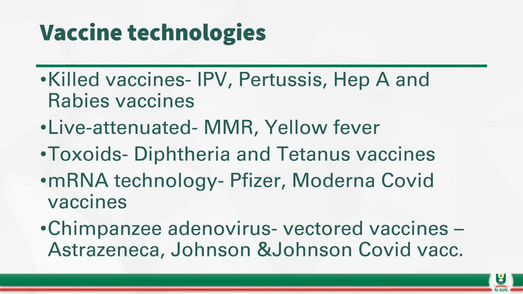Then another one which is also deployed in COVID vaccine production is the chimpanzee adenovirus vectored vaccine technology. AstraZeneca and Johnson & Johnson COVID vaccines used this technology in producing their vaccines, which, when introduced into humans, also activate an immune response against COVID infection or against severe disease as a result of COVID infection.